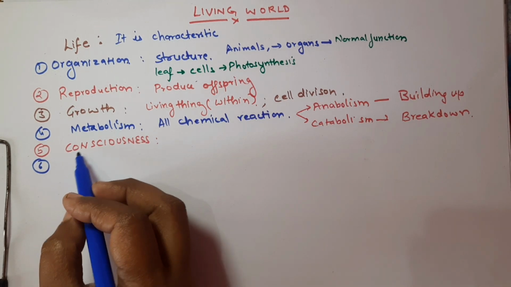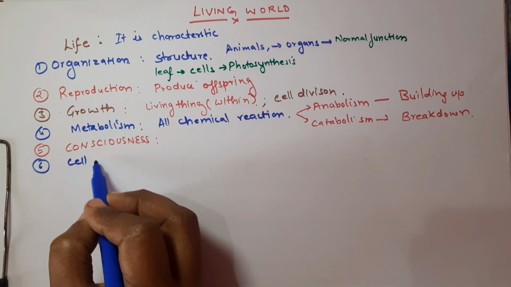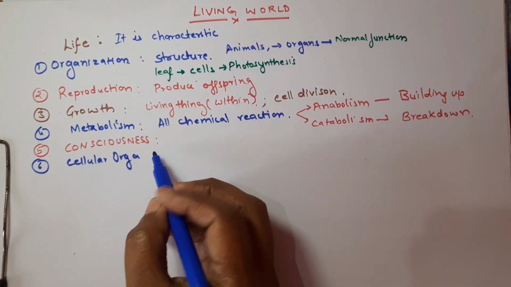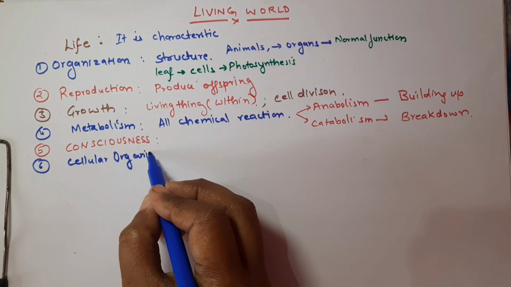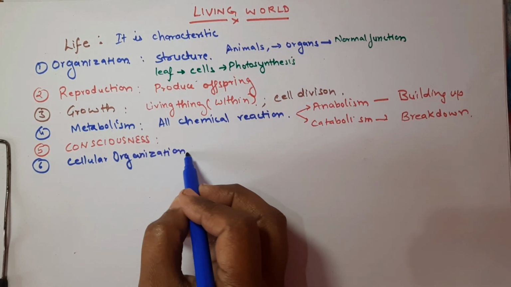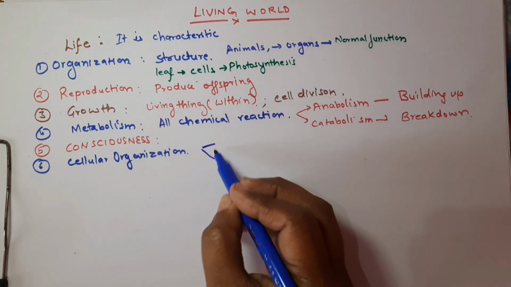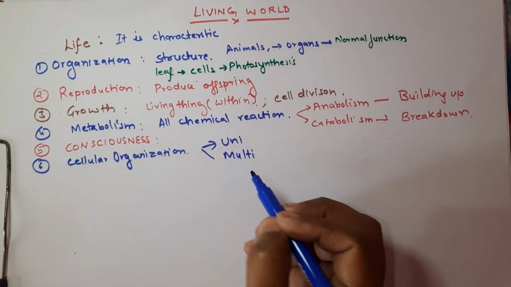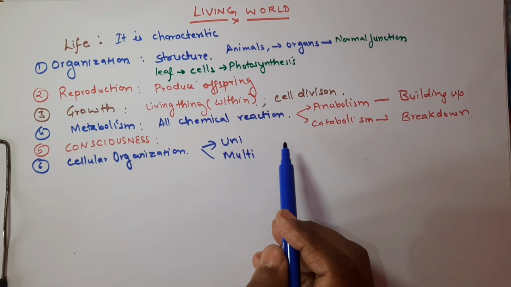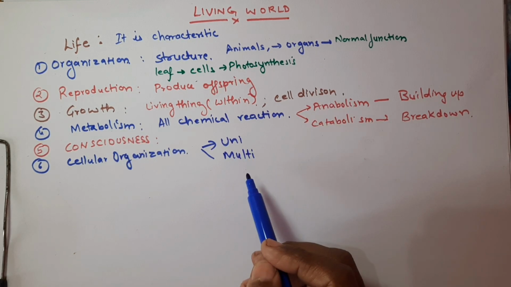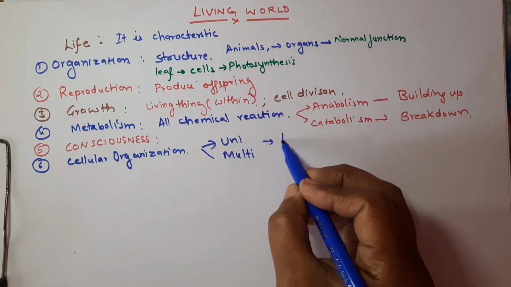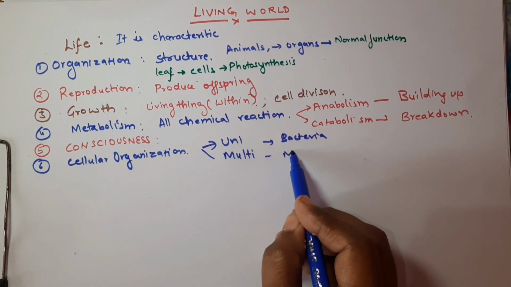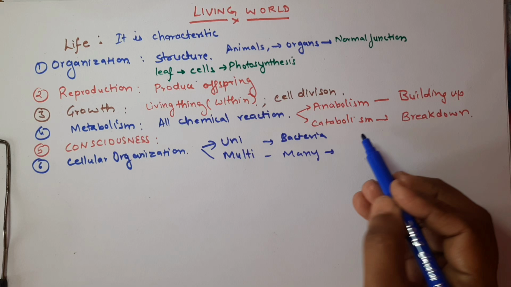The last one is cellular organization. So the living being displays cellular organization, and there are unicellular and multicellular organisms. The unicellular organisms are made of a single cell, for example bacteria. And the multicellular have many cells, and examples are plants and animals.